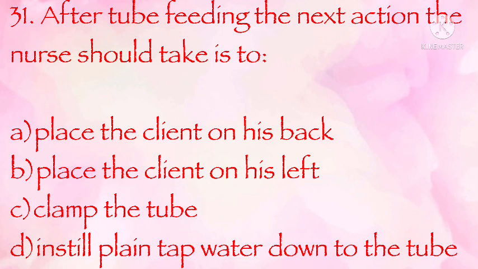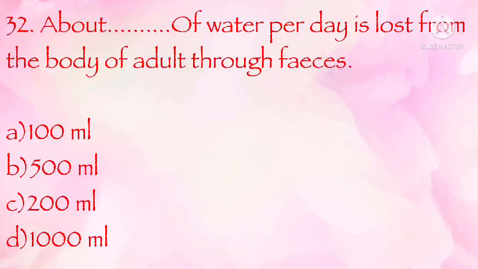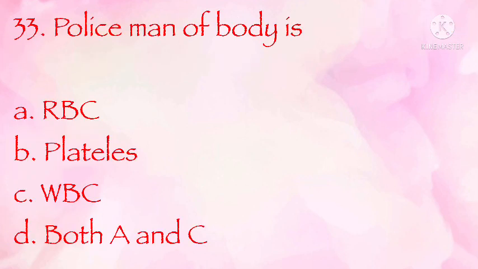After tube feeding, the next action the nurse should take is to place the client on his back, place the client on his left, clamp the tube, instill plain tap water down the tube. The correct answer is D, instill plain tap water down the tube. About how much water per day is lost from the body of an adult through feces: 100 ml, 500 ml, 200 ml, 1000 ml. The correct answer is C, 200 ml.